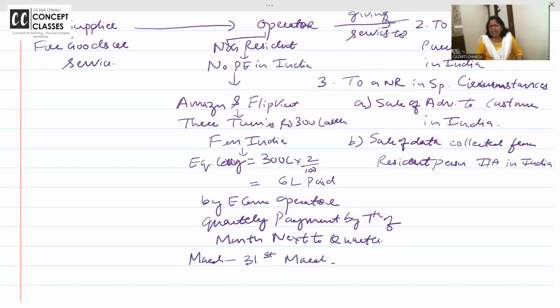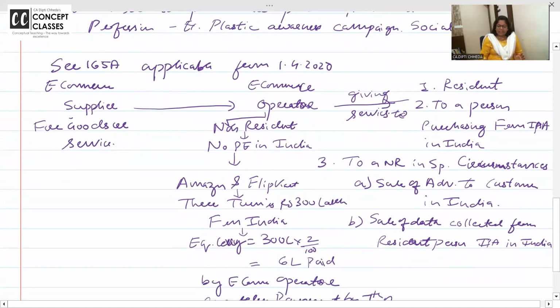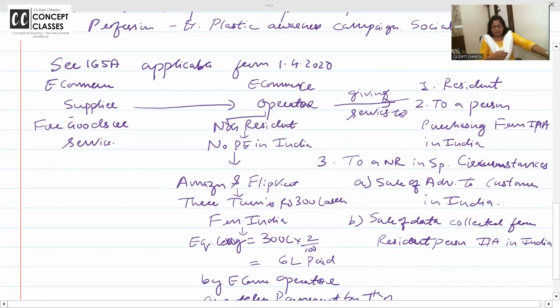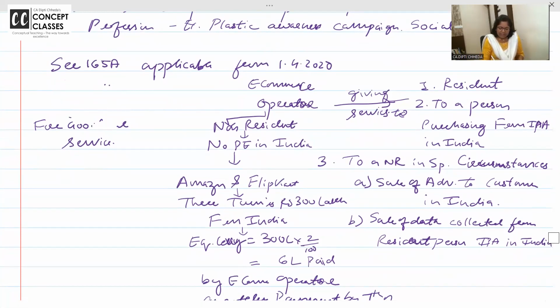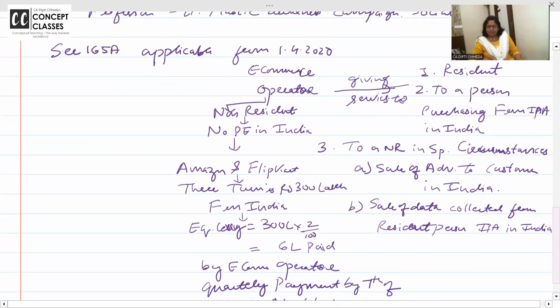टीडीएस भी लगता है 194O में, वो रेसिडेंट को लगेगा. TDS is there 194O, that will be resident, but this is basically e-commerce operator. TDS मुझे इसमें merge नहीं करना है, इसको इनफैक्ट निकाल ही दो. Really sorry if you have drawn also, इसको छोड़ दो. I thought I'll connect 194O here, but आप और confused हो जाओगे. अलग से I'll tell you.